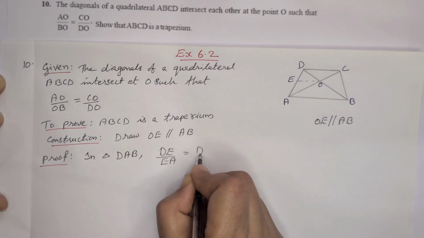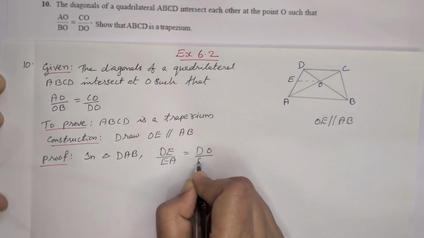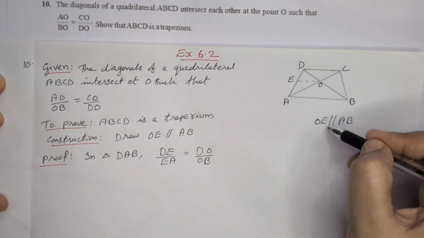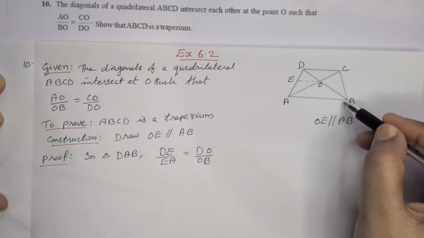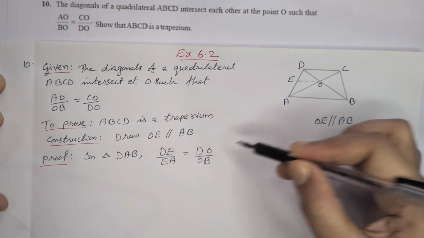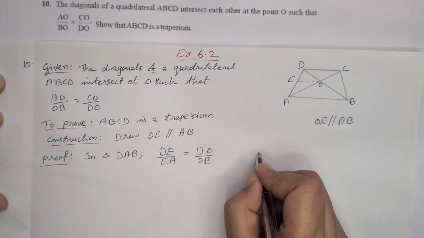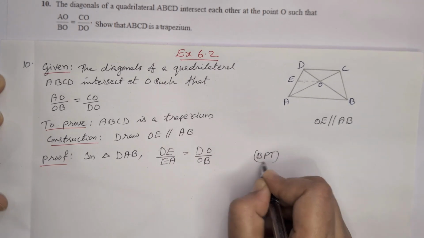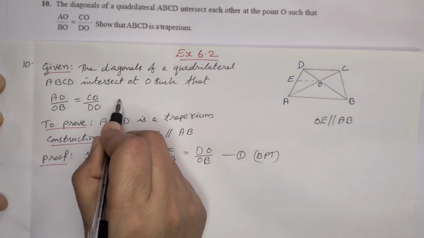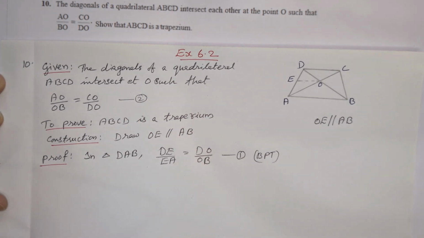In this triangle DAB, we constructed OE parallel to AB. Therefore, the ratios of the other two sides are equal by BPT. This is equation number 1. And we already have one equation given in the question itself. By using these two, we can prove that ABCD is a trapezium.